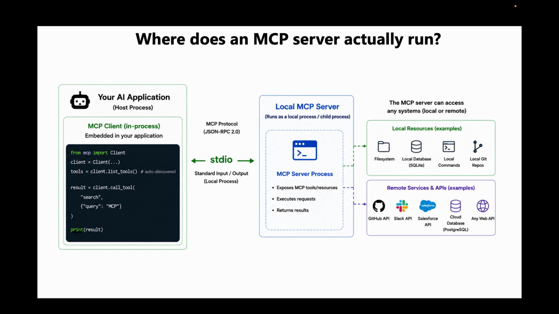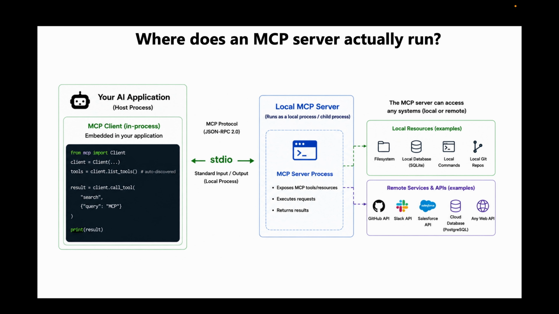Another question that you may have is, where does the MCP server actually run? The answer is that it can either run locally on the same server where the AI application is running, or it can run remotely on the network. The most common pattern used today is to run the MCP server locally on the same server, however running as a separate process alongside the AI application.